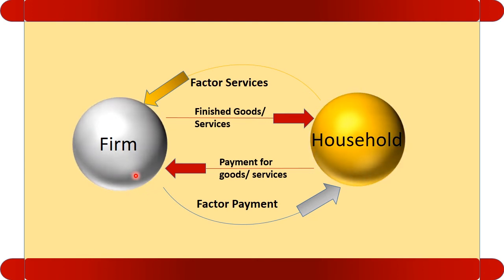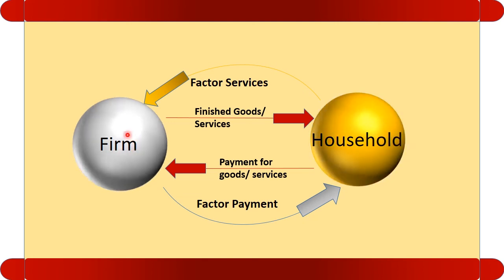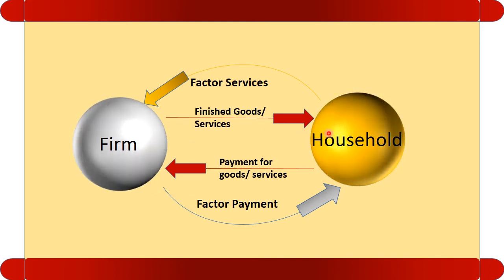Firm uses the factor services. Firm hired the factor services. The question is why the firm has hired the factor services? So that the firm should manufacture goods and services. So firm manufacture the goods and services. The firm offer the goods and services to the household. Households purchase the goods and services, and after purchasing, the household make the payment to the firm for the goods and services.